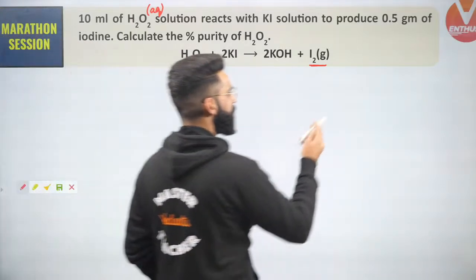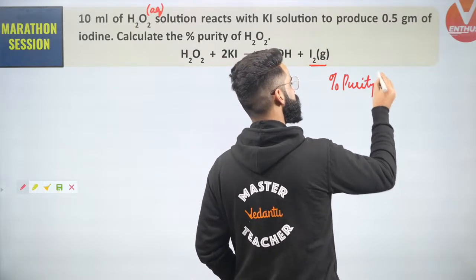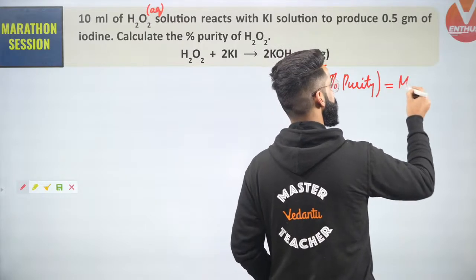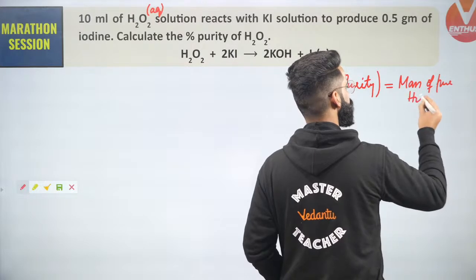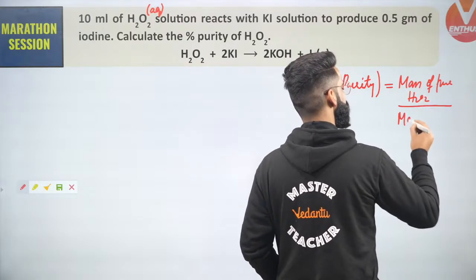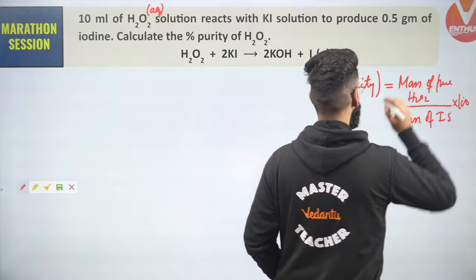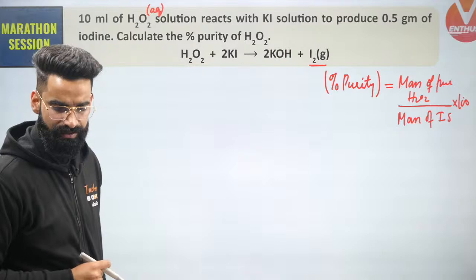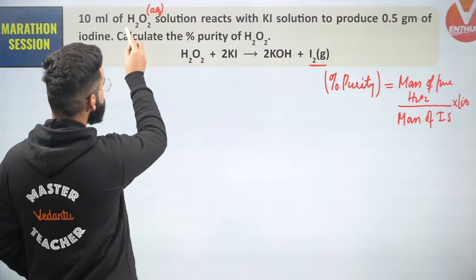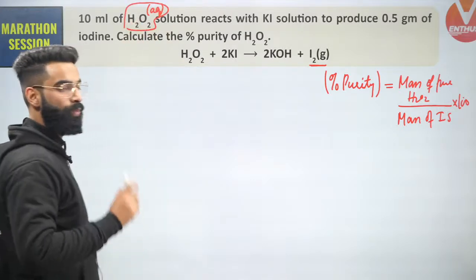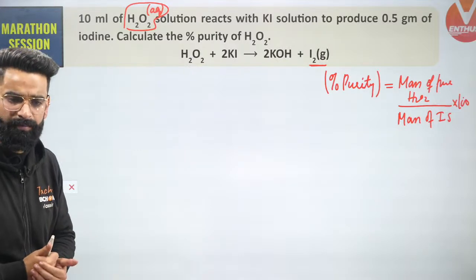I'm supposed to calculate the percentage purity of H2O2, correct? So can I say percentage purity of H2O2 is going to be mass of pure H2O2 divided by mass of impure sample, multiplied by 100? This is the formula I'll be using in order to calculate the percentage purity. Now see, guys, how will I be solving this? Let me tell you, the density of H2O2 aqueous solution is equal to 1 gram per ml.